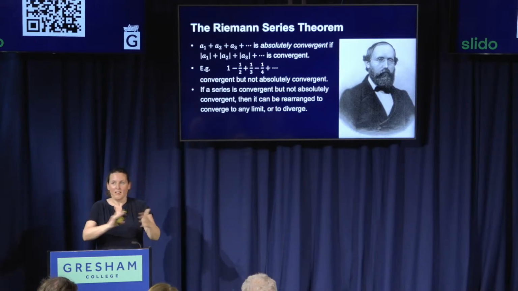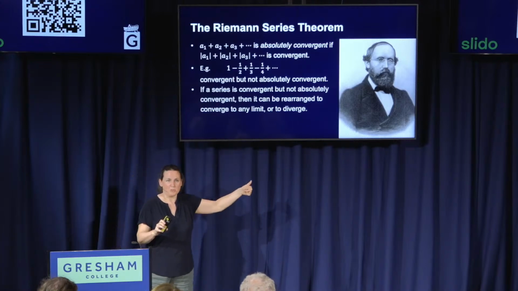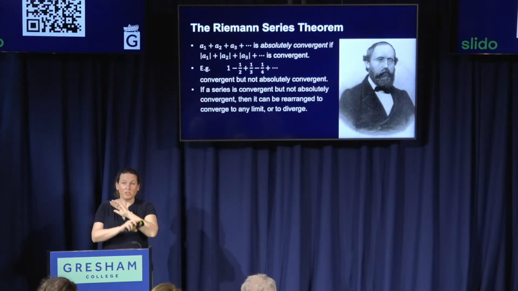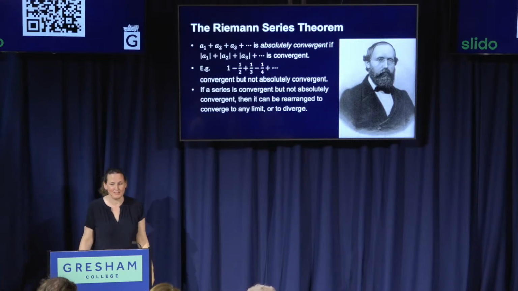Because if you do, any arguments you make become null and void. You have changed the sequence of partial sums by rearranging. So you're just not allowed to do that. If you don't do that, then you're OK, and you can trust the answer that you get at the end.